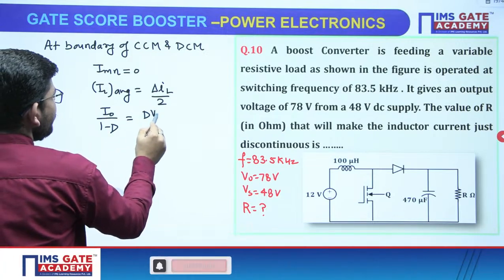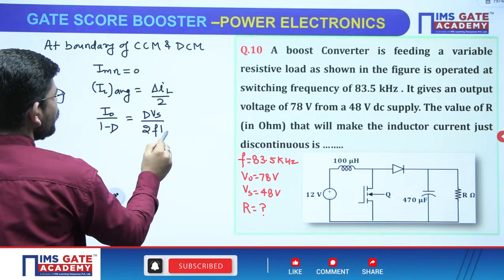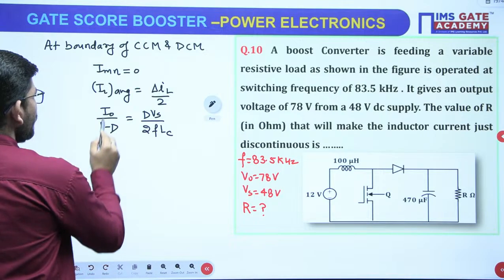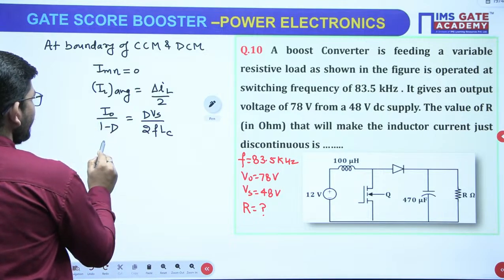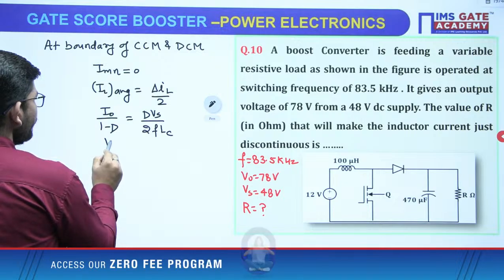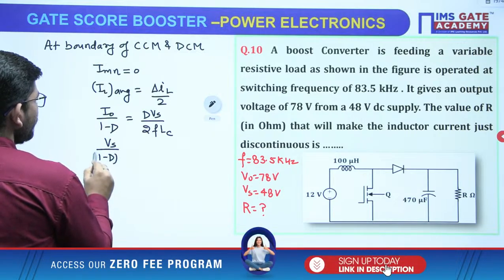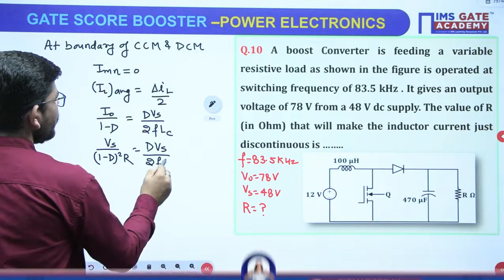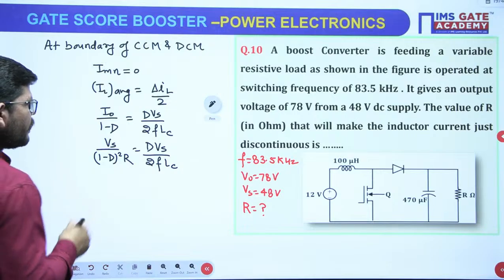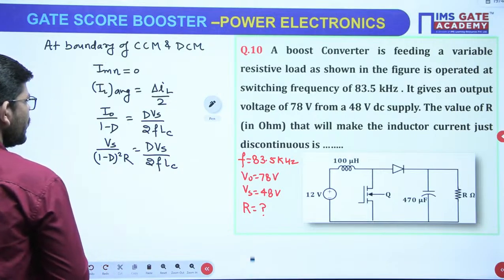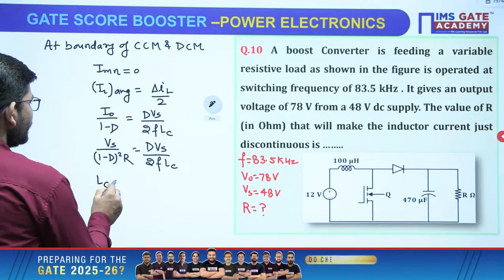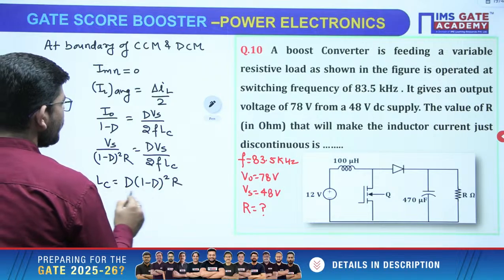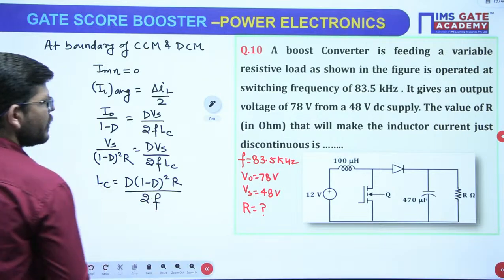Delta IL here is dVs over FL. If suppose you do not know the formula, from here what you can do, I naught you can further write as Vs over (1 minus D) square into R. This is equal to dVs over 2FL. L is LC. If you do not know the formula, then you can write it like this. Now from here what will be LC? It will be D (1 minus D) square R over 2F. Now do we have all the data?